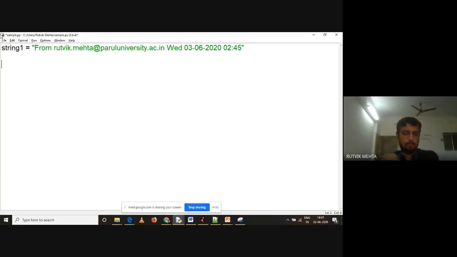So we'll be working on this string only for so many examples. Let us understand how it works. Later on, I'll be asking questions by supplying different strings, and you have to tell me the regular expression associated. So let us check: I want to verify whether my string is starting with from or not. And if it is starting with the word from, I have to print that line.